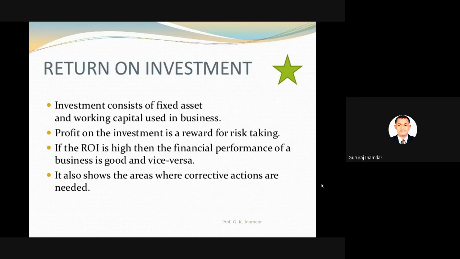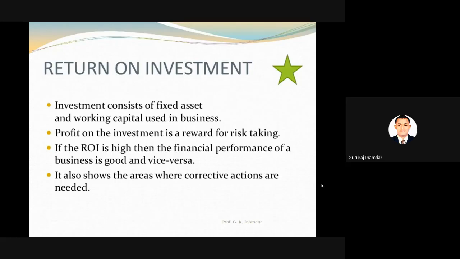Is it right? Now if the ROI, return on investment, is high, then the financial performance of a business is good and vice versa. Definitely, suppose you invested 10 lakh and you get 12 lakh in return, only then is it profitable. Is it right?